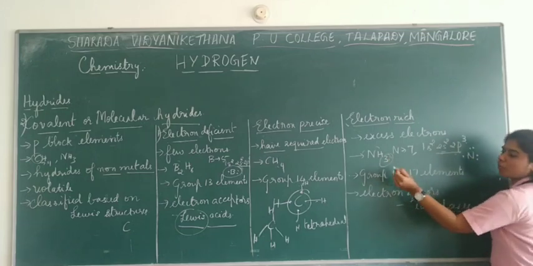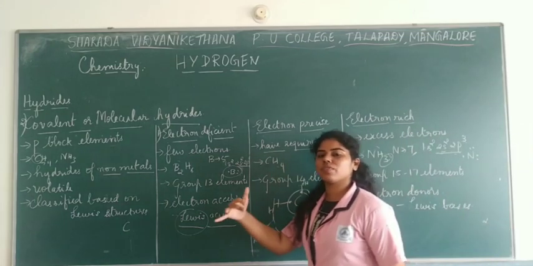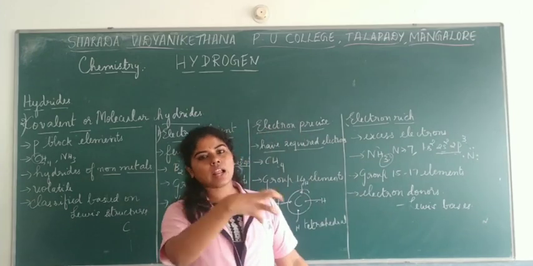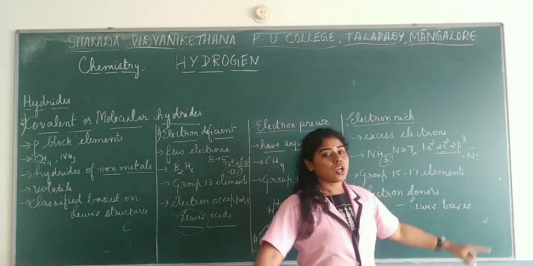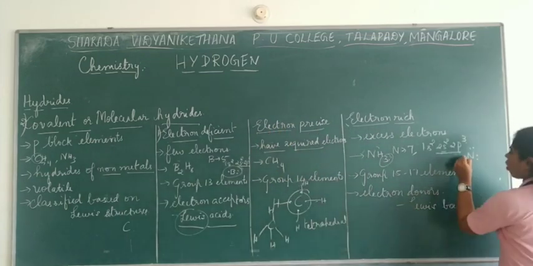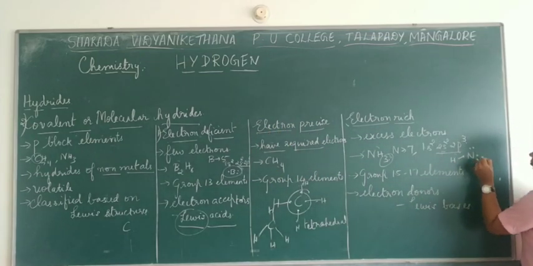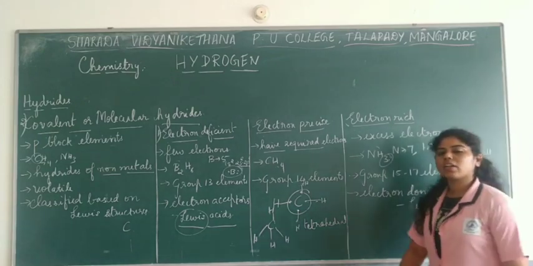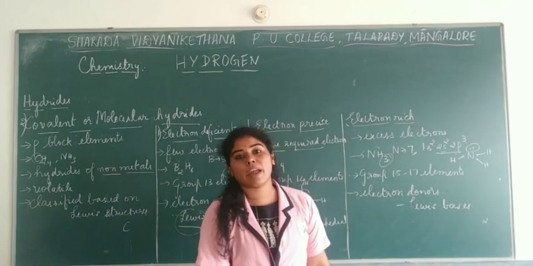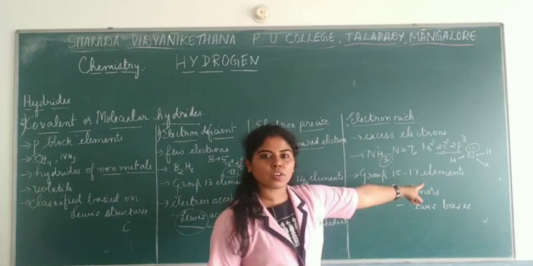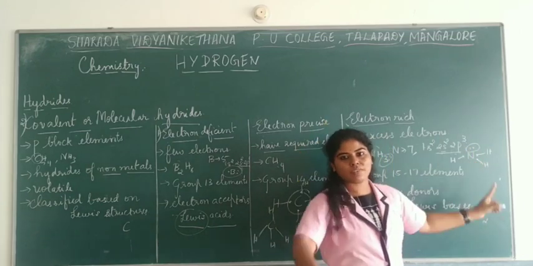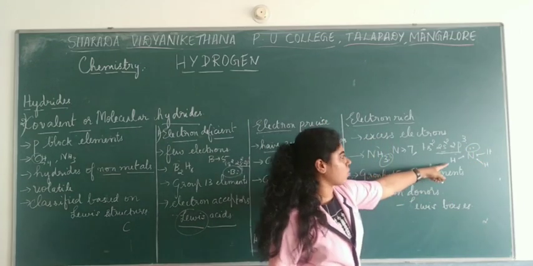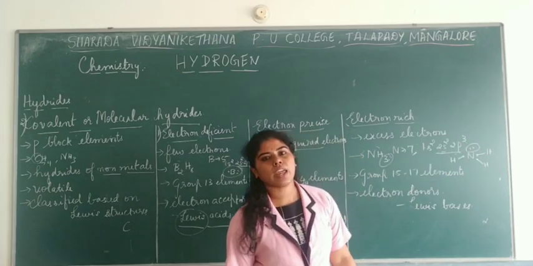Whereas hydrogen are how many here? 3. That means each hydrogen has 1 electron and totally there are 3 electrons, whereas nitrogen has 5 electrons. Right? So here if hydrogen is getting bonded to 3 of them, this stays as extra electrons, right? They do not get bonded. That's why we say they are lone pair of electrons present on the nitrogen atom. So how many pairs are there here? Only one lone pair of electrons. Okay, so one pair is present in nitrogen.